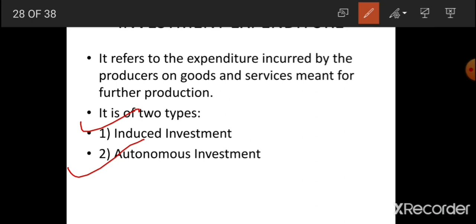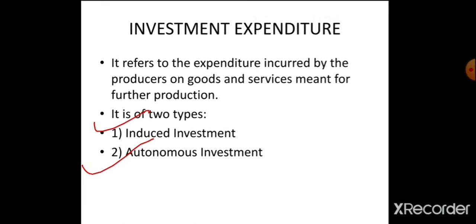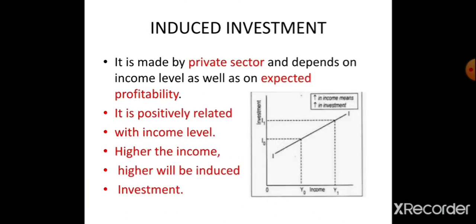Dear students, investment expenditure refers to the expenditure which is made on the goods and services for further production. Clear? Now two types, one is the induced and second is the autonomous. Let's discuss them in detail.